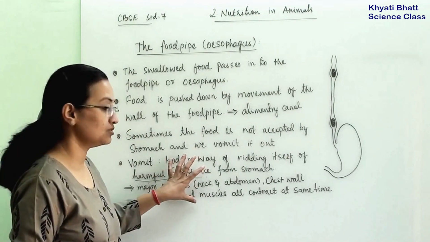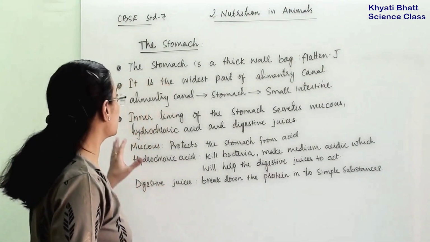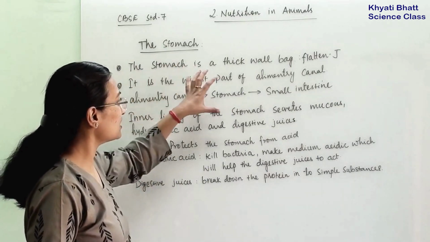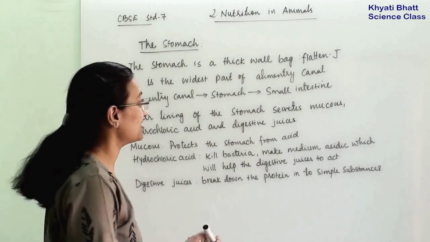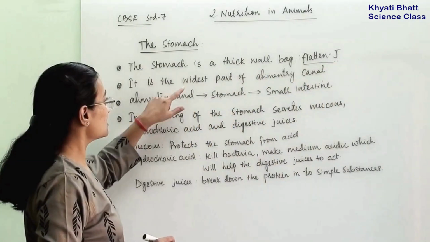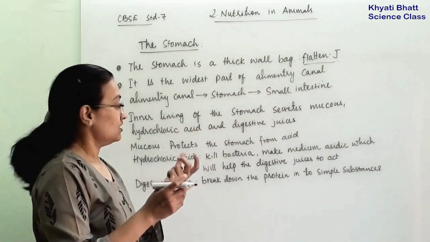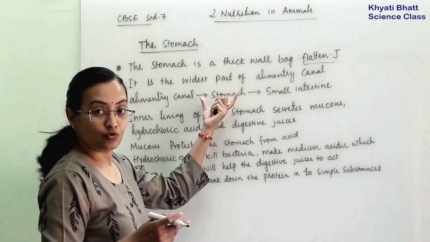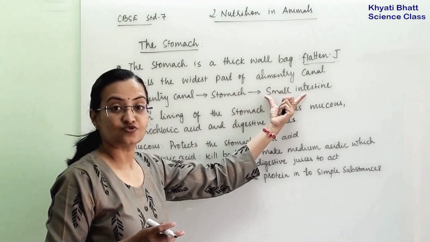So that is how the vomit will happen. Our next part of the digestive tract is the stomach. Now, the stomach is a thick-walled bag, and its structure is like a flattened J. It is the widest part of the alimentary canal. We know that the alimentary canal opens up at the stomach, and the stomach opens up at the small intestine.